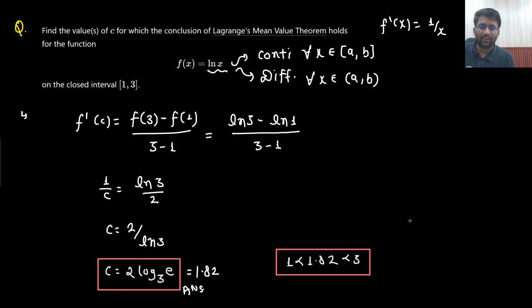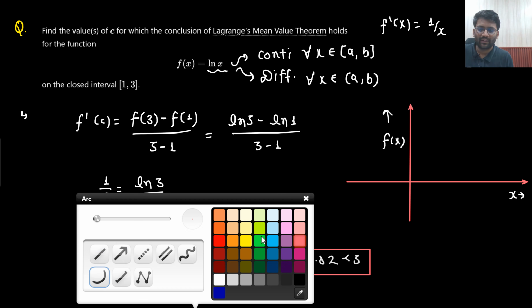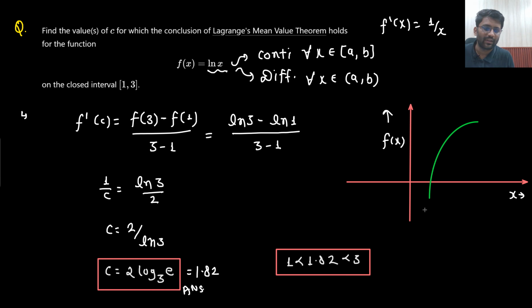Now if I draw the graph, how would the graph look? Now I am doing it with respect to the graph, but in the examination, without drawing the graph as well, you can tell the answer. So the ln x graph I already know. I know the graph of ln x, but my concern is between 1 and 3 only.